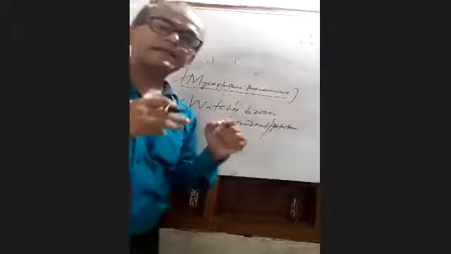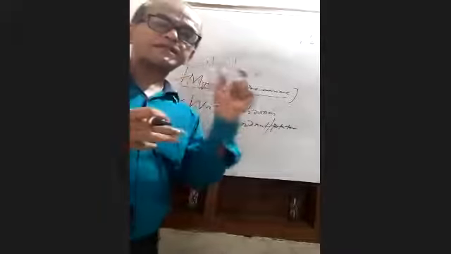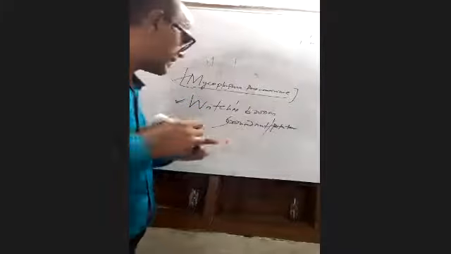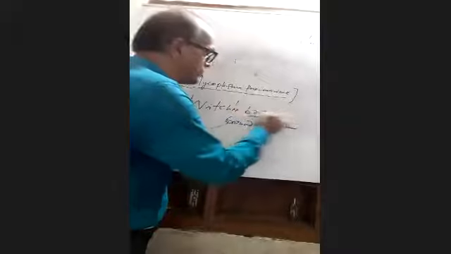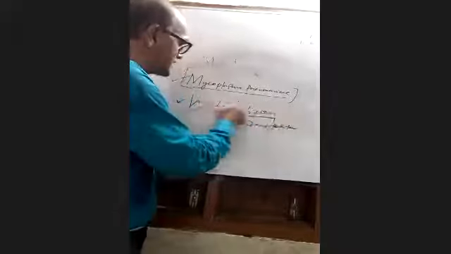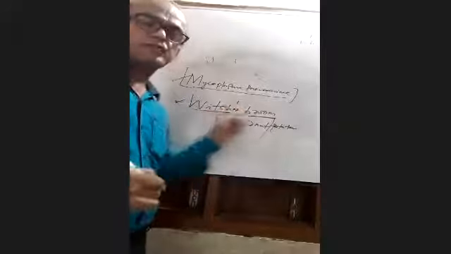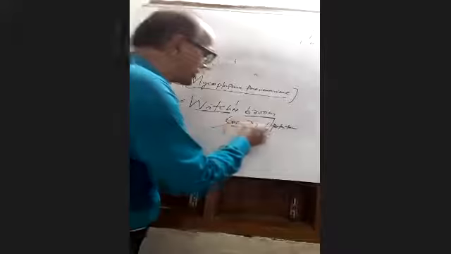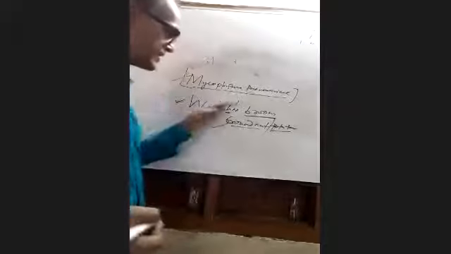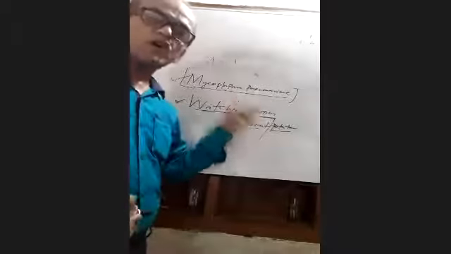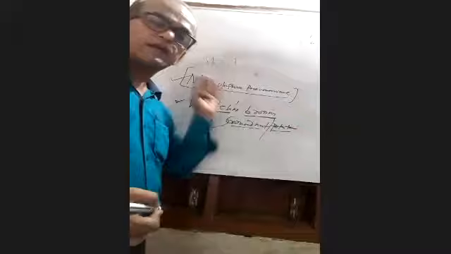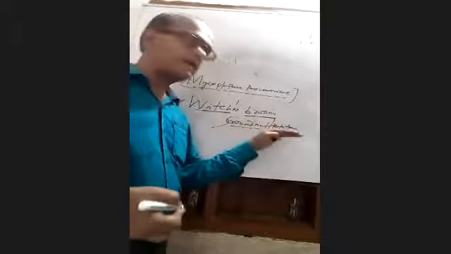Witch's broom means broom-like: some parts of the leafy structure of the plant look like a broom, and you know the term witches' broom. So witches' broom is a disease caused by mycoplasma, found in groundnut and potato.